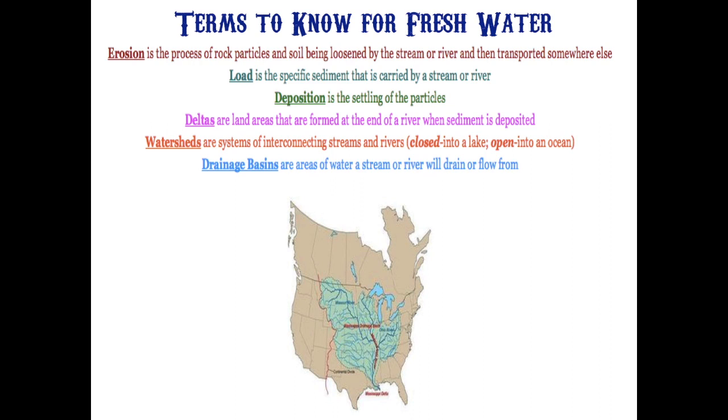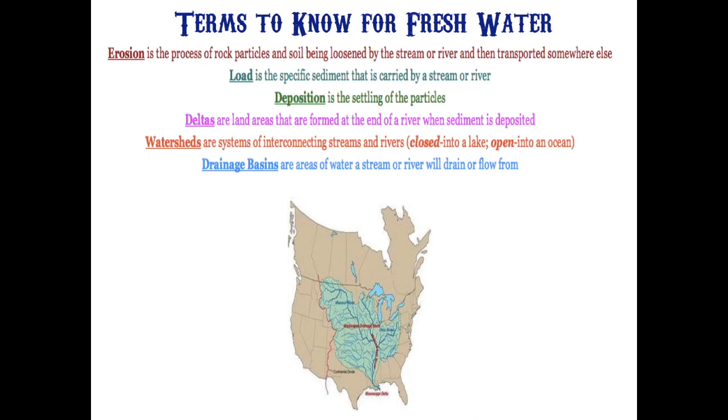So you have this land being created. This is called a delta. So a delta is the land that is actually being formed at the end of the river. It's adding on to the other land that's there. Now, watersheds and drainage basins. A lot of people get this confused. This is a little confusing sometimes.